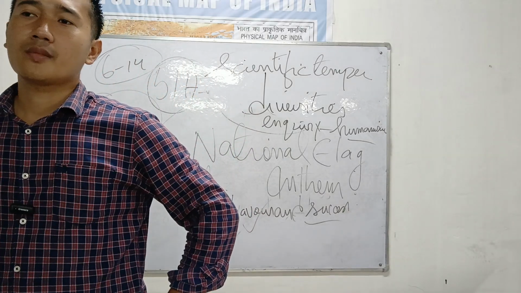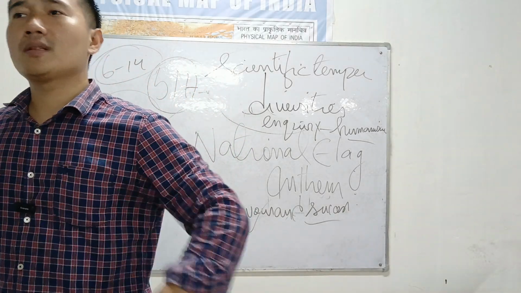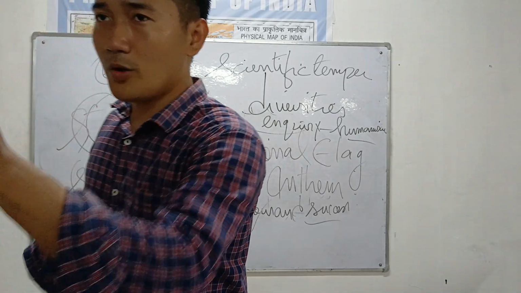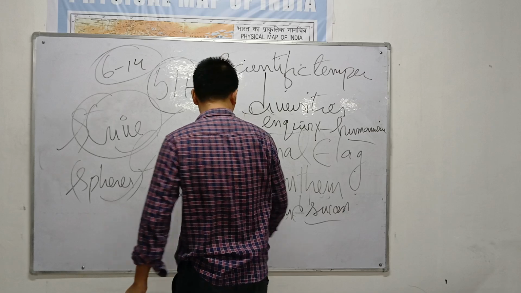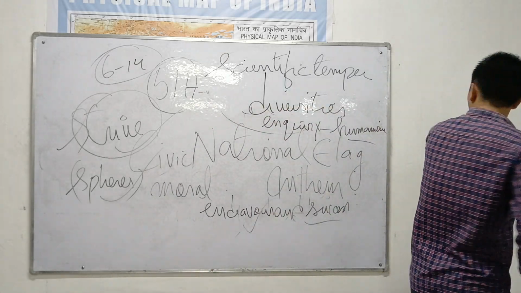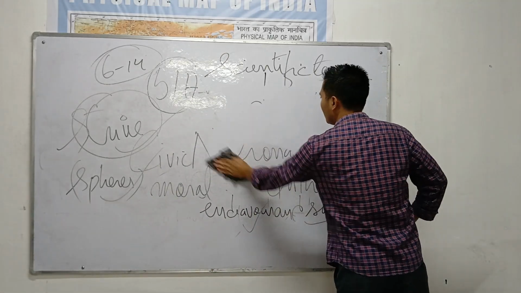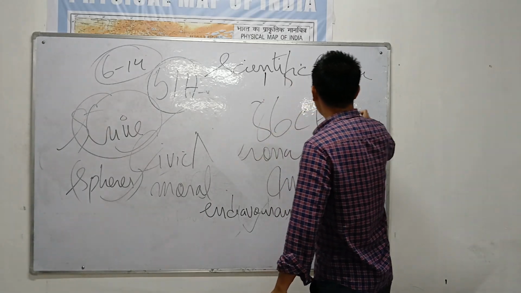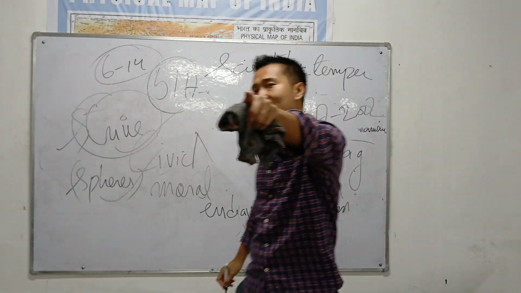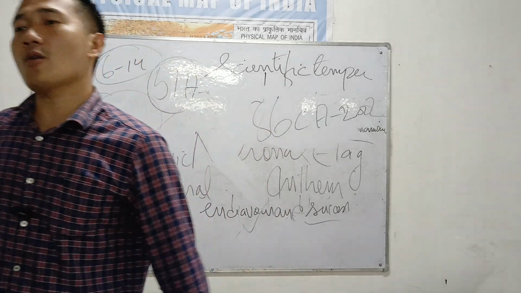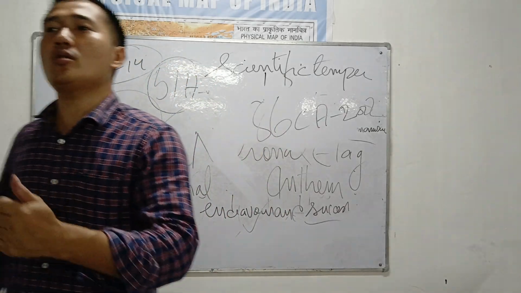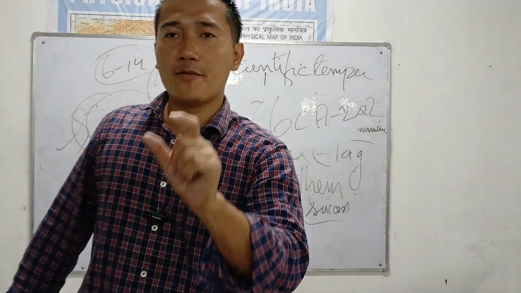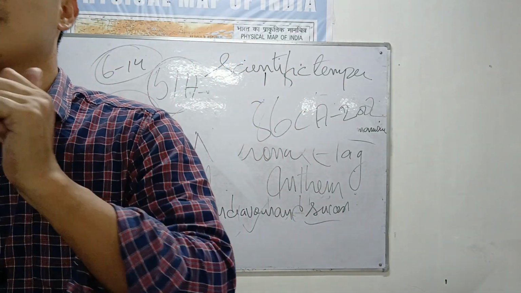That's all. And remember, we have 10 fundamental rights. This is the latest fundamental duty, which was added by the 86th Constitutional Amendment Act 2002. This is too important. The 86th Constitutional Amendment Act 2002 has added a new fundamental duty, to provide compulsory education to every child by their parents from 6 to 14 years.